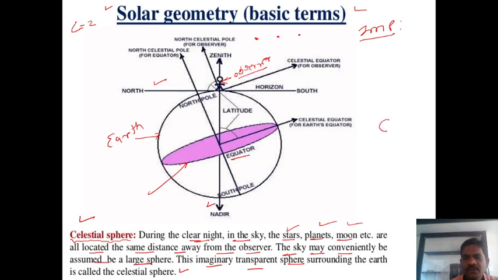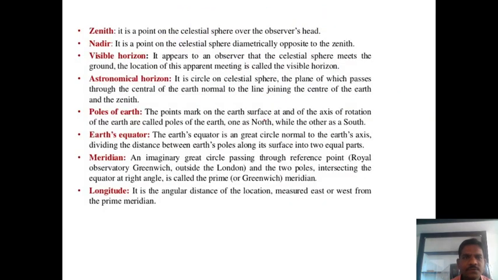We know that this is the earth, and suppose we observe here, so we observe one sphere like that. This is nothing but what is called the celestial sphere. Here are some more definitions, guys.